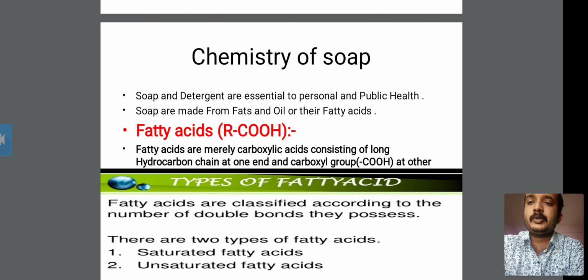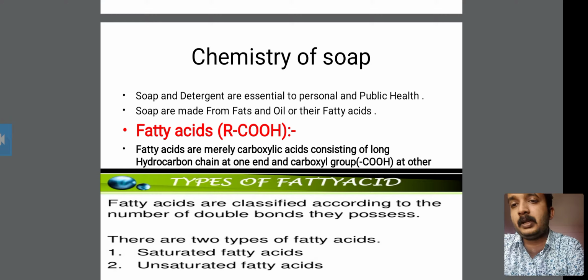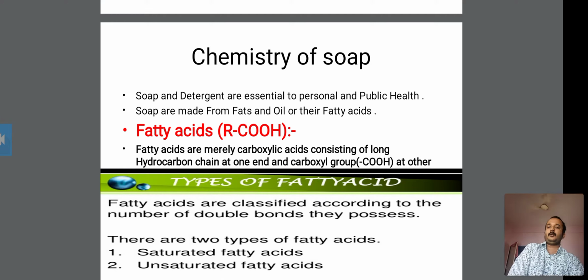Soap and detergent are essential to personal and public health. These two components are useful for personal and public health, because soap and detergent remove bacteria, soil particles or chemicals from our body surfaces or clothes. Therefore, this is the chemistry of soaps.